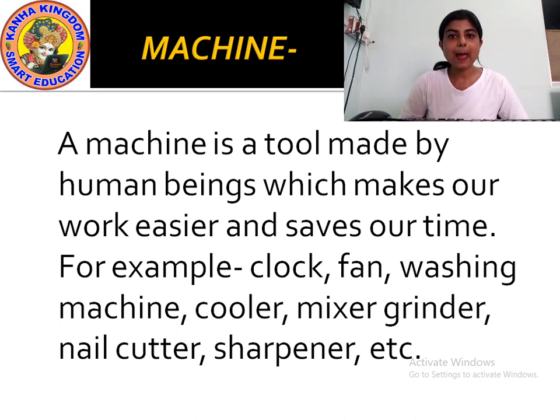What is a machine? A machine is a tool made by human beings which makes our work easier and saves our time. For example, clock, fan, washing machine, cooler, mixer grinder, nail cutter, sharpener, etc. You can give more examples of a machine. Now let me show you some pictures of machines. You will understand what machines are.